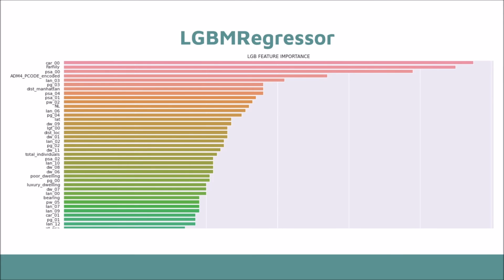Advantages of LightGBM include faster training speed and higher efficiency, lower memory usage, better accuracy than any other boosting algorithm, compatibility with large datasets, and it supports parallel learning. Here the results show that with the LGBM regressor, car_00, family and PSA_00 are the variables which mostly correlate with the target variable.